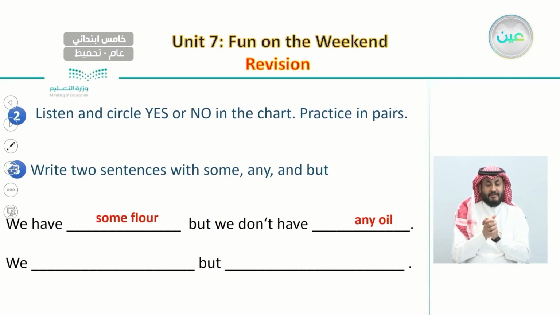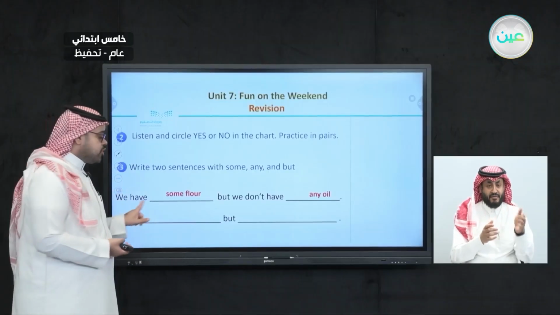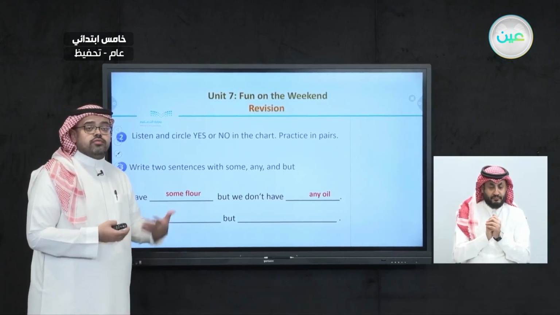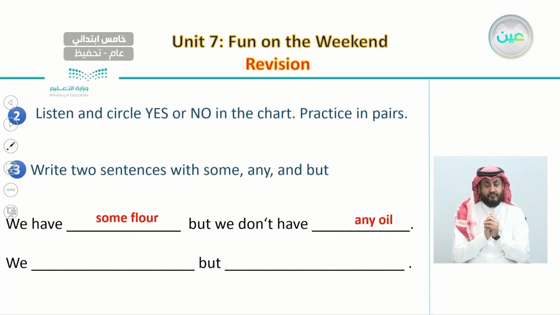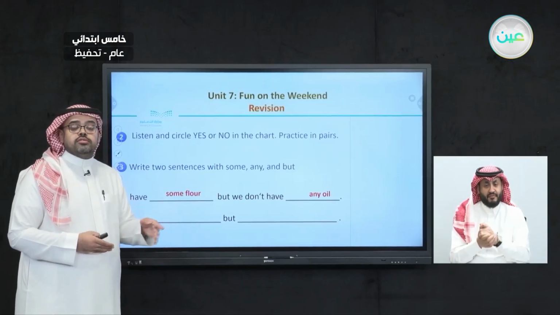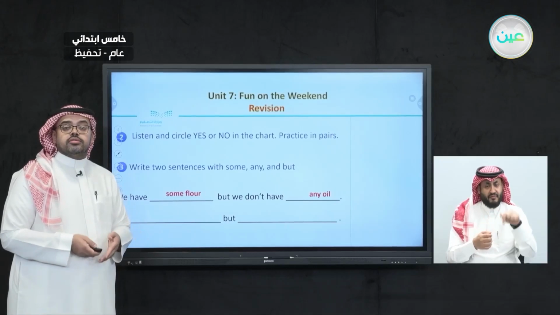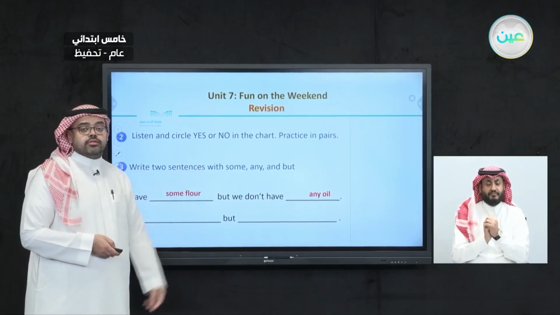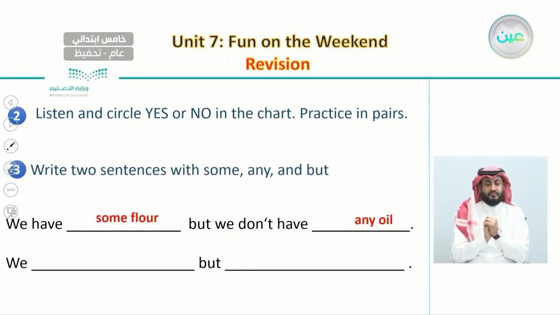So, if you have something, you start your sentence with we have, and then you mention what you have. After this, if you don't, then you start the sentence with but we don't have, and then you say the things that you needed most. So I encourage you to write down 2 sentences about the things that you have and the things that you don't have by using some, any, and also but.